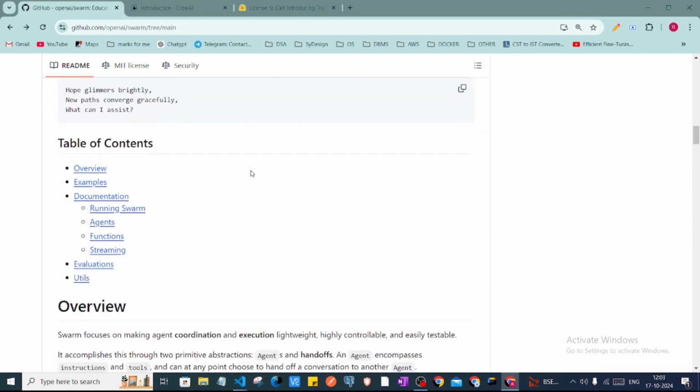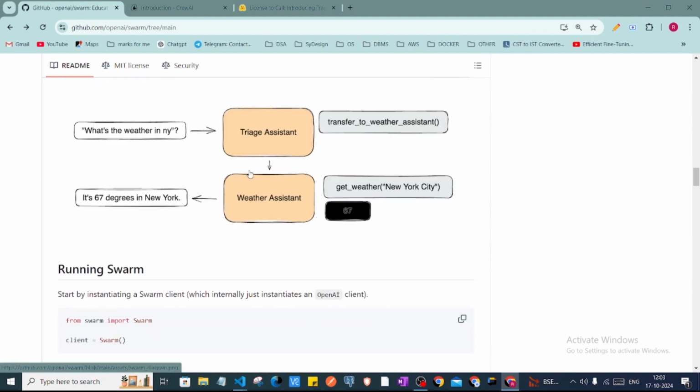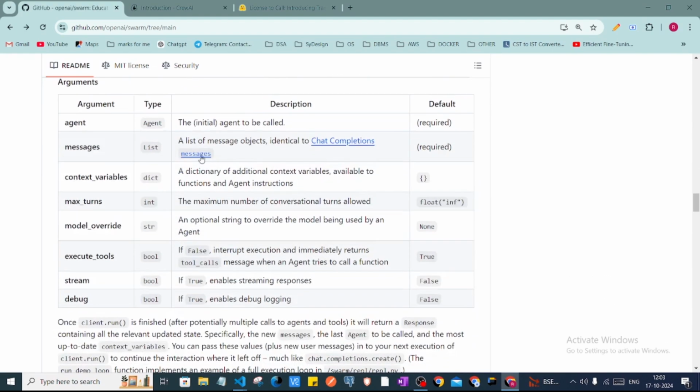And now there are different arguments which we can use. There is a context variable which persists throughout the agent's execution. Let's say some agents are changing the context variable, then at the end if we print the context variable, it will be different. So it can be changed during the execution of our program.